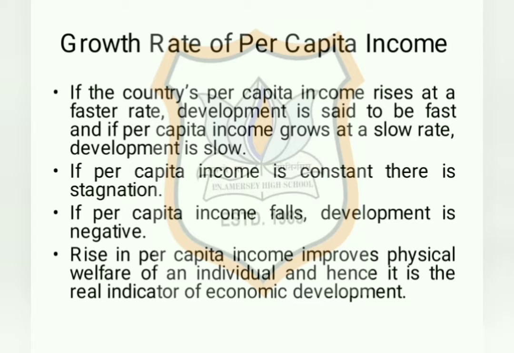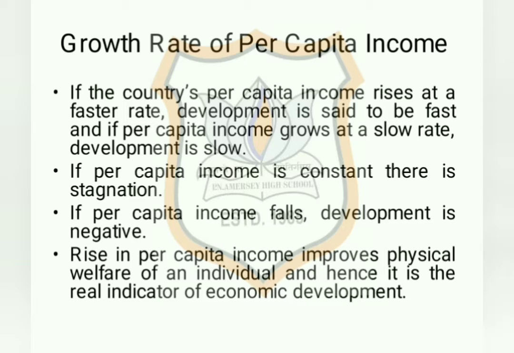Now, just like national income, here also, if the country's per capita income rises at a faster rate, we may consider that the development is fast. And if per capita income grows at a slow rate, then development is also slow.